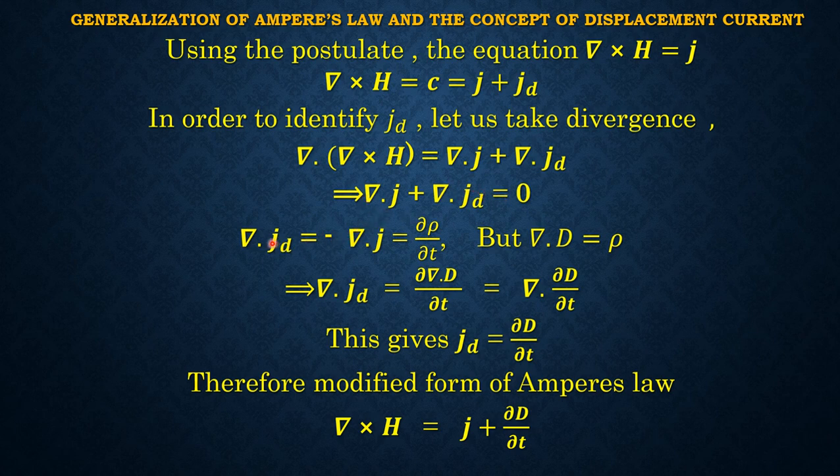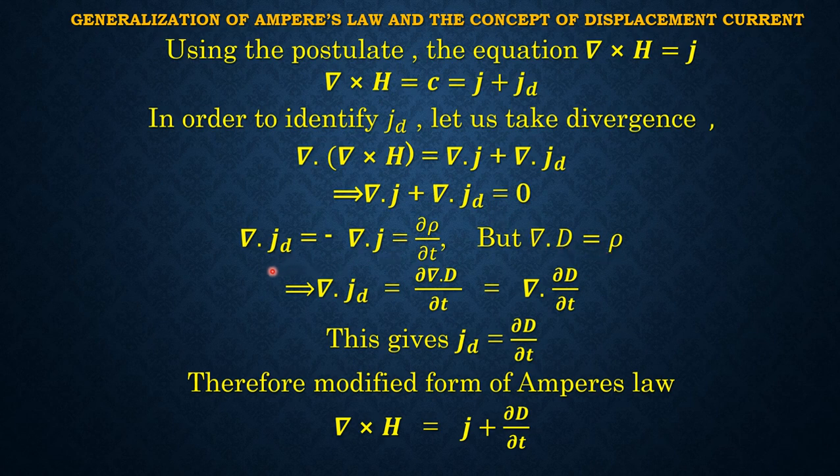From this equation, divergence of JD is equal to minus divergence of J. Again, from the continuity equation, del rho del T is equal to minus divergence J. But divergence of D is equal to rho from Gauss's law in electrostatics.